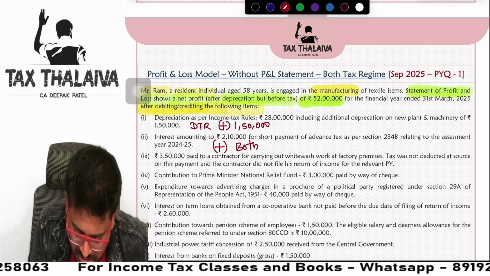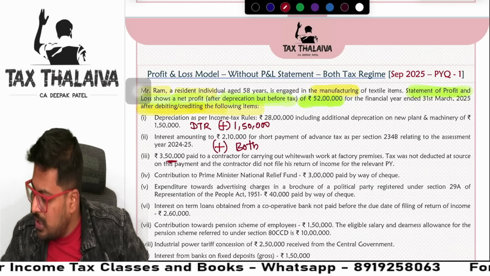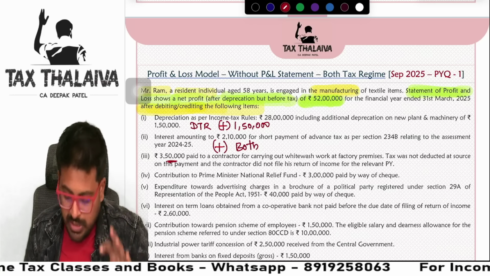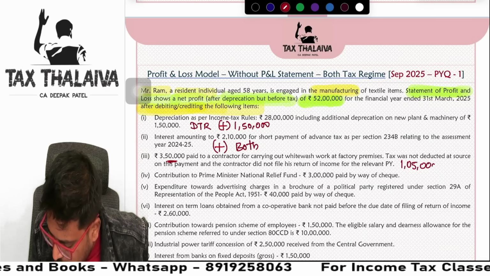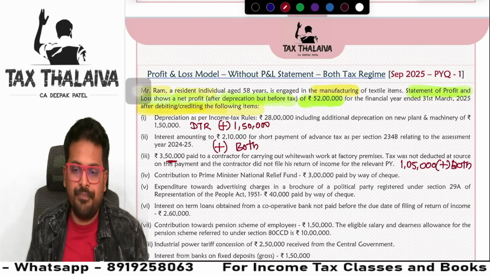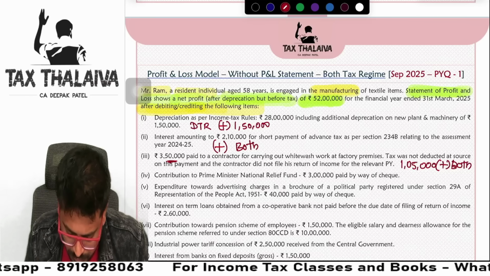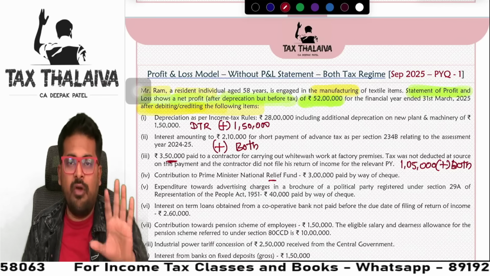No. So, this 3,50,000 is the total payment. 3,50,000 into 30% if I do, 1,05,000 I have to add under both the tax regimes. 1,05,000 add both I will write here. Easy. Next. Contribution to PM National Relief Fund 3 lakh paid by way of cheque.